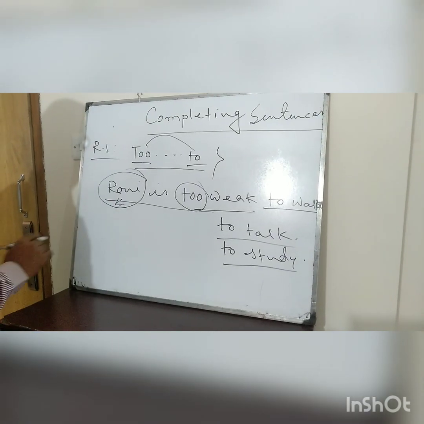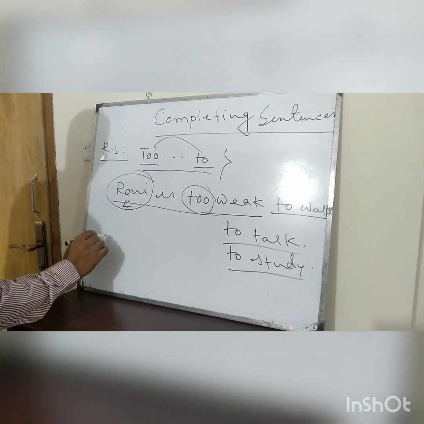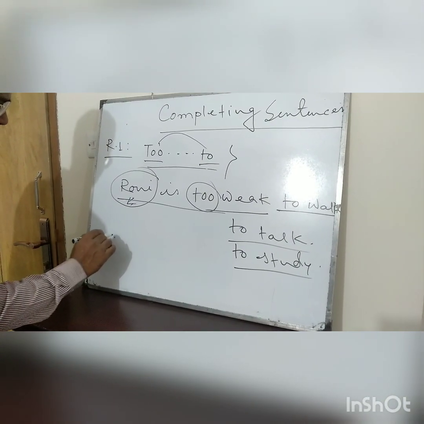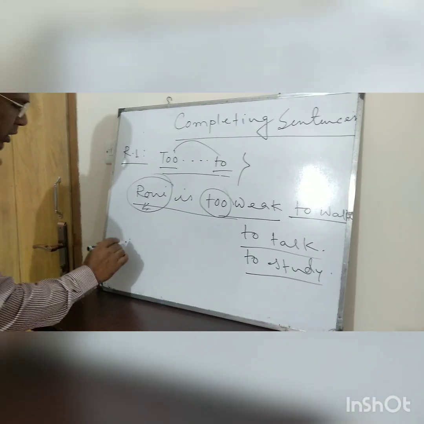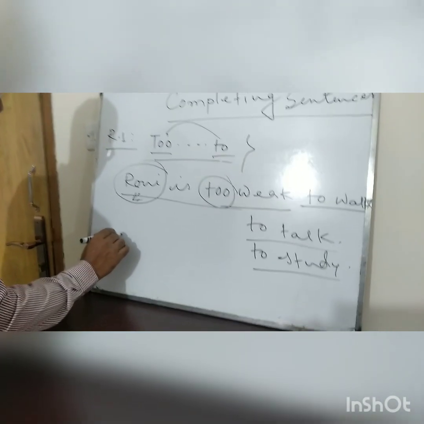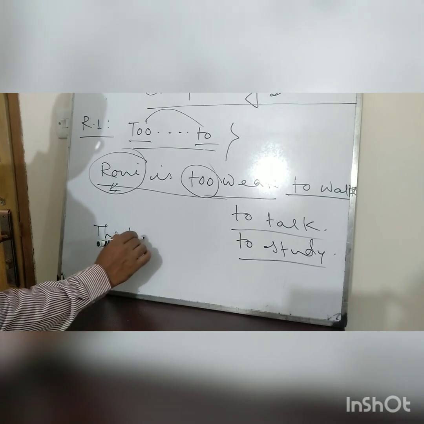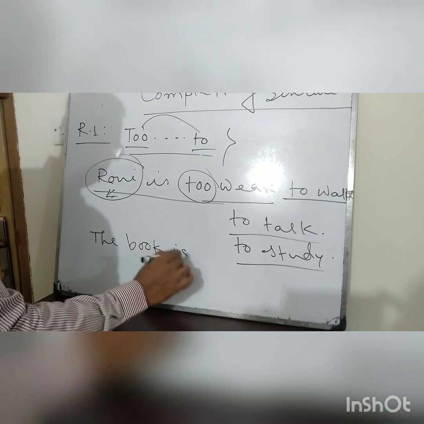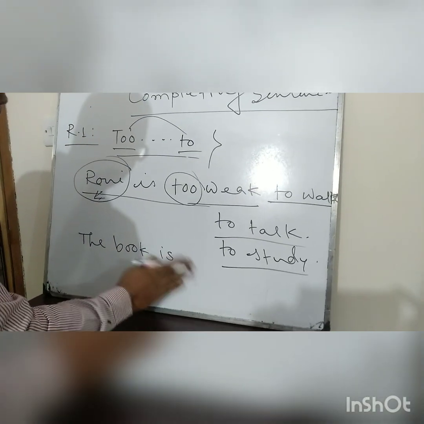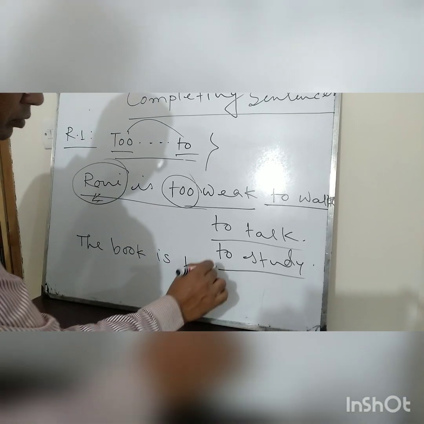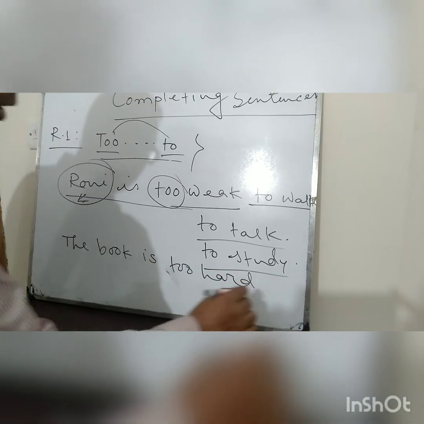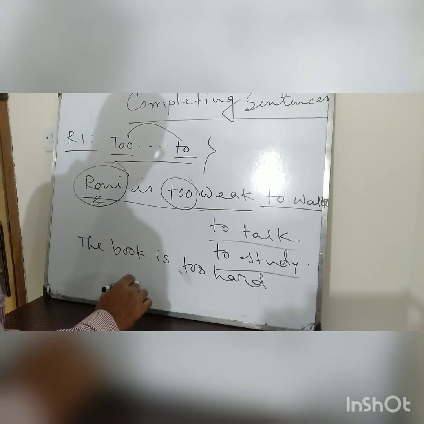But if the subject is any object, then suppose just see, the book is too hard.